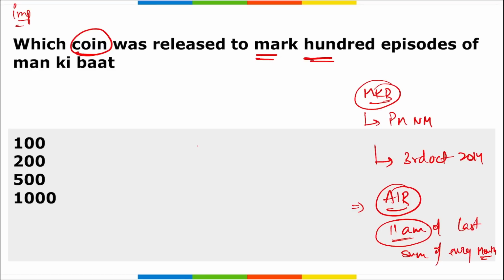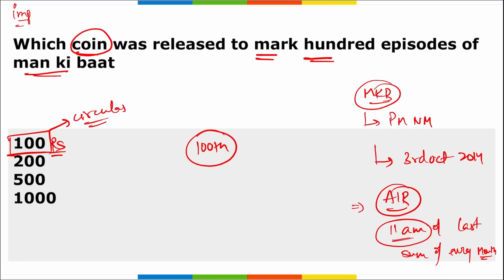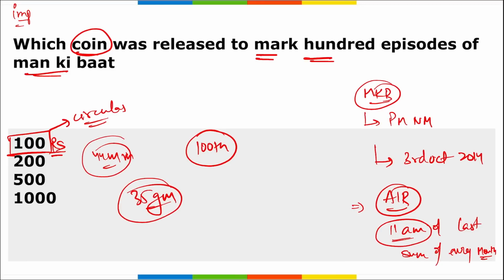And in order to celebrate the 100th episode of Man Ki Baat, a 100 rupees commemorative coin was recently launched. The shape of this coin, as we know, is circular. It was 44 millimeters in diameter and 35 grams in weight.